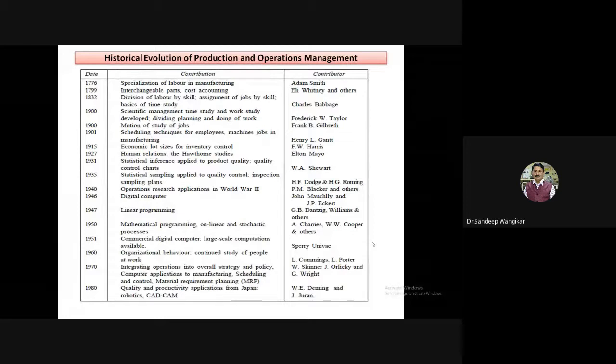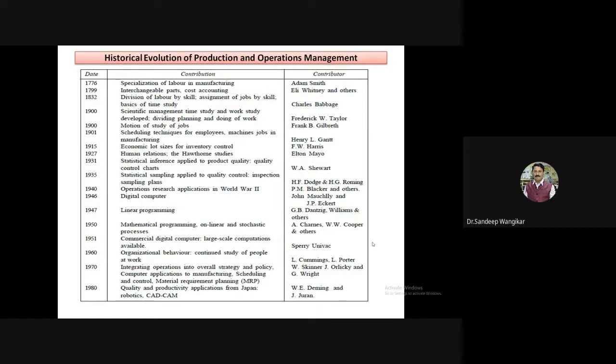So scheduling for employees, what that person will do for that particular 8 hours, what that machine will do for particular 8 hours. So this is the scheduling technique, and this is very important nowadays. Whatever the process plans are prepared, this is the basic. Scheduling is the basic, and based on the scheduling only the process plans are prepared. So assigning that particular machine, that particular job, that particular employee for performing a particular task, scheduling. And it is the introduction, 1901. So you try to understand, from specialization we have arrived up to scheduling techniques.